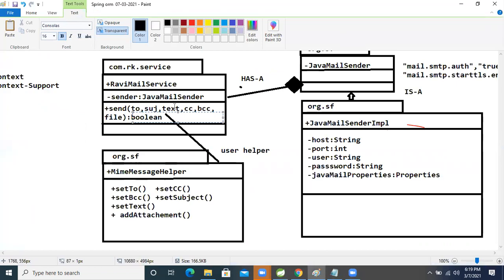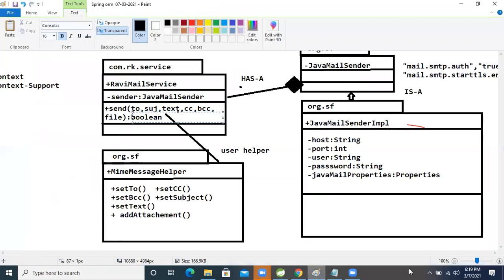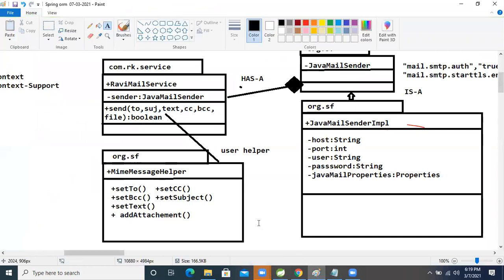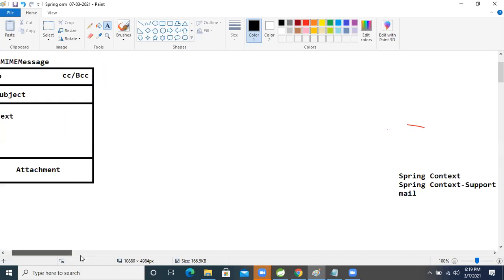Okay, so now let's perform the operation to send our email. To send the email, what will we do now? Come inside the application. In the sender, there is one method, createMimeMessage, right? Whenever we call createMimeMessage, our Spring framework will internally create this dialog box. Just analyze it, okay?